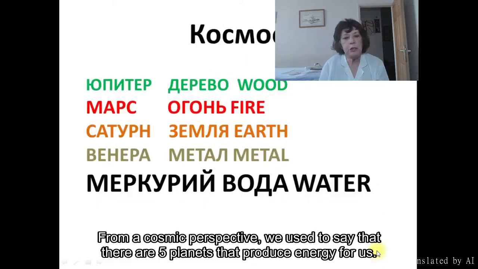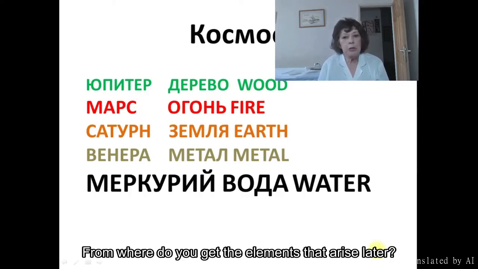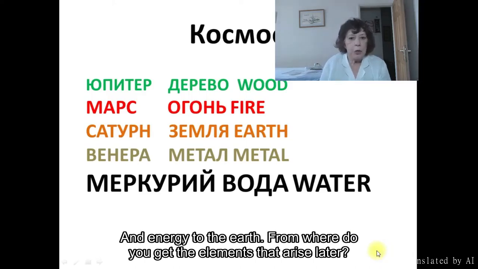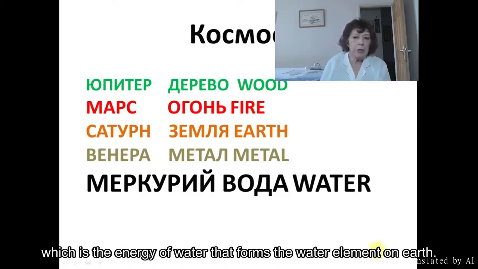From a cosmic perspective, we used to say that there are 5 planets that produce energy for us, and energy to the earth. From where do you get the elements that arise later? Jupiter is wood, Mars is fire, Saturn is earth, Venus is metal, Mercury is water, which is the energy of water that forms the water element on earth.